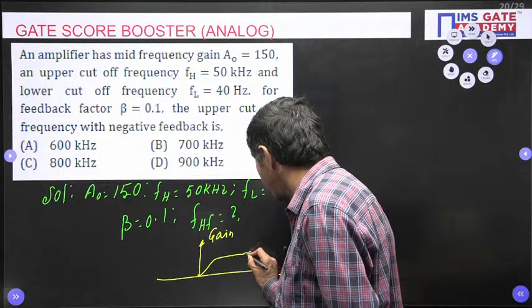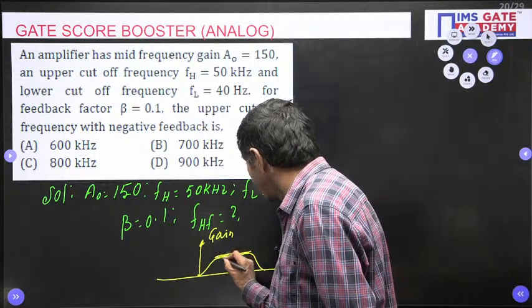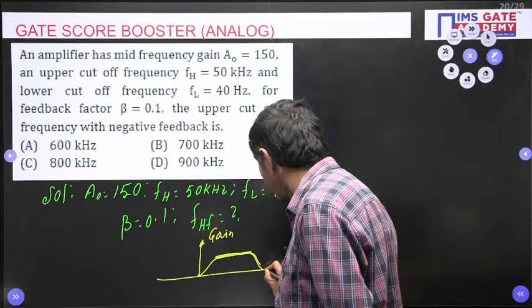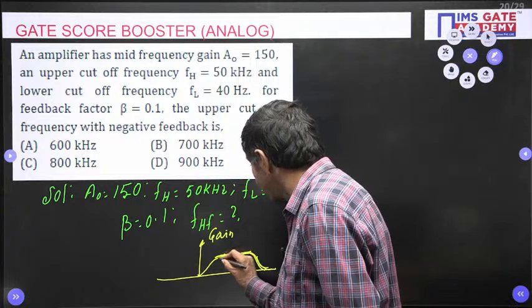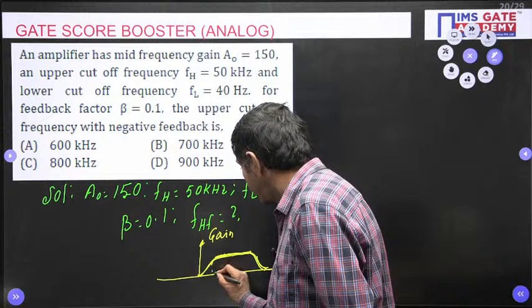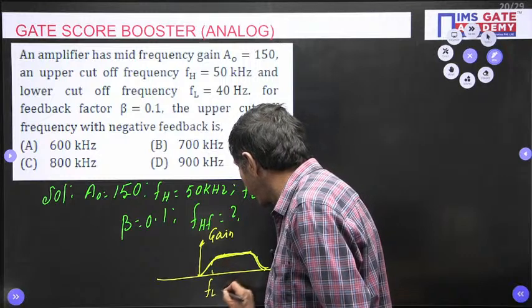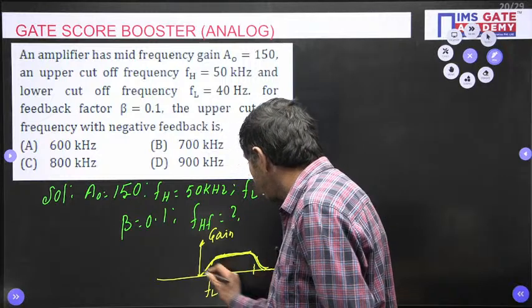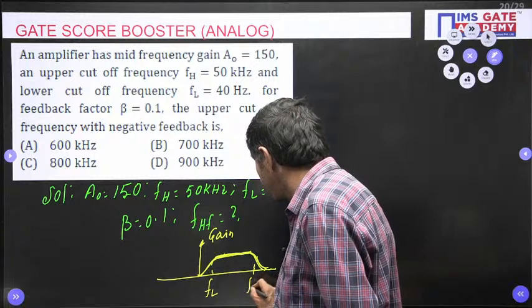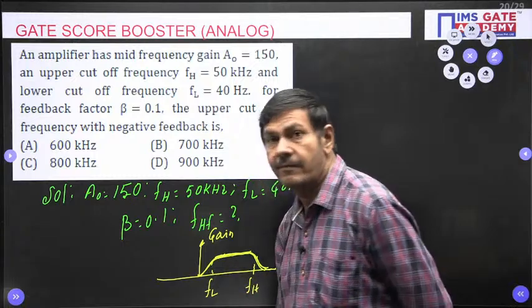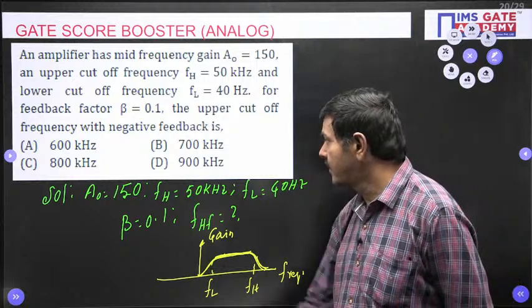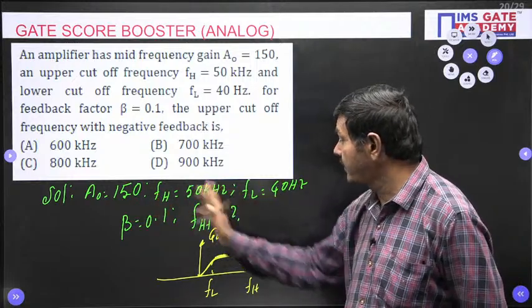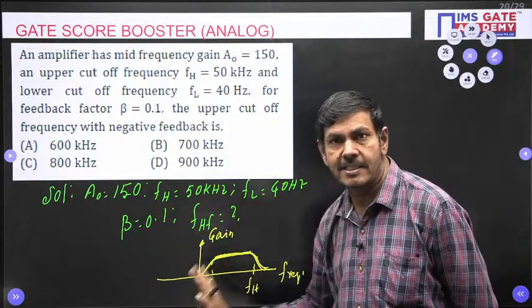It goes like this, and this will go down. This we are going to call FL, the low cutoff frequency, at the 3 decibel point. FH comes like this, the high cutoff frequency. FL and FH. So these FL and FH values are given before feedback, in this diagram.